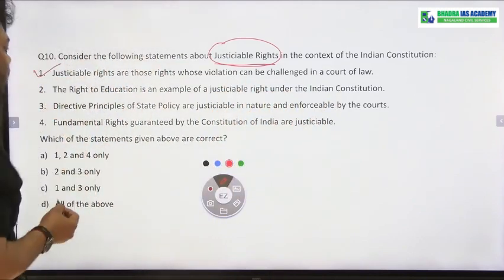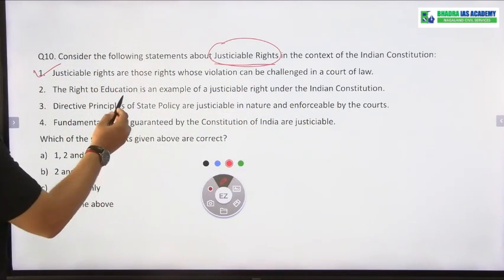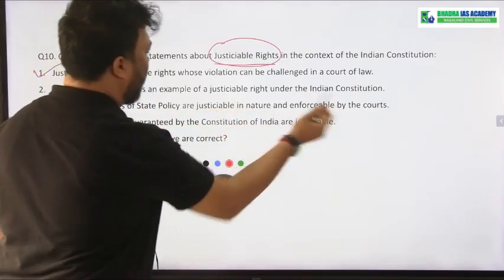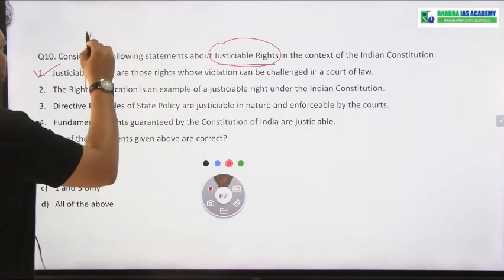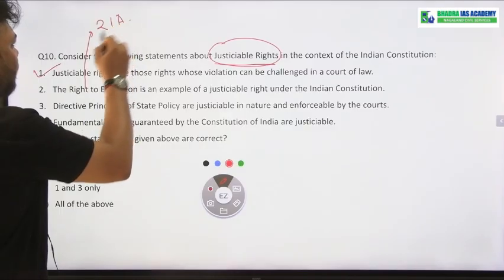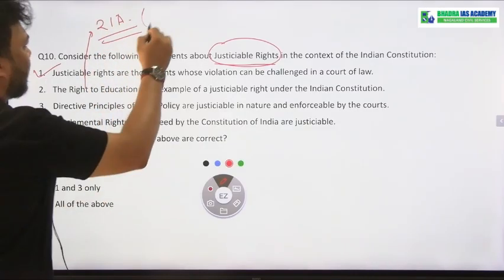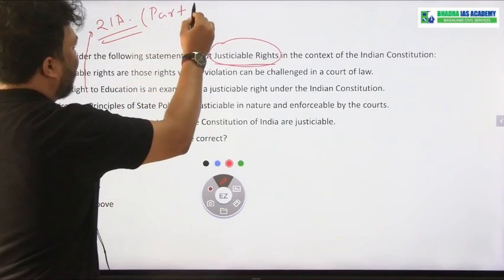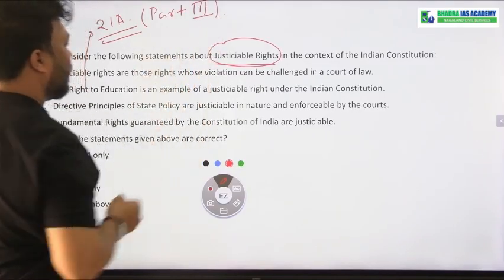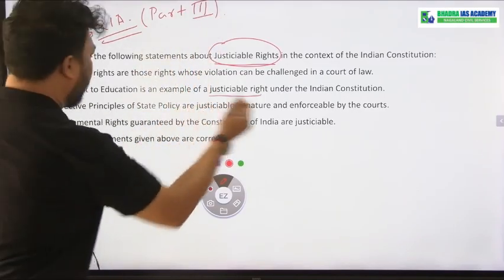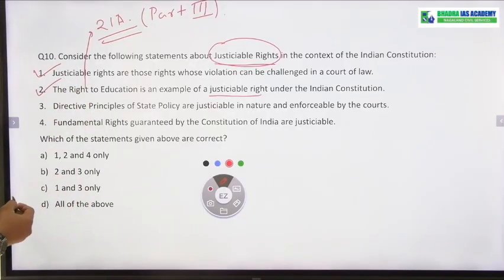Yes, statement 1 is correct. Right to education is an example of a justiciable right under the Indian Constitution. Yes, because the right to education comes under Article 21A, and Article 21A is under Part 3, that is, under fundamental rights. And fundamental rights are justiciable rights. The statement number 2 is also correct.